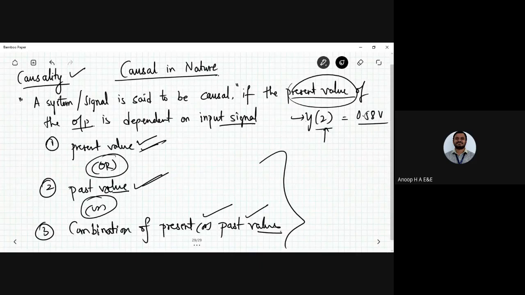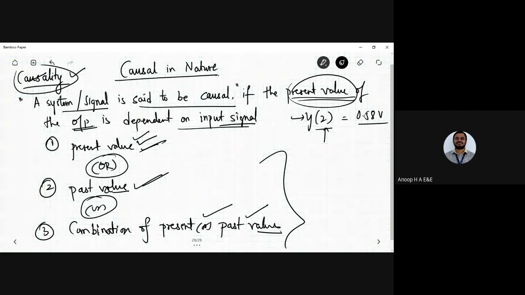Its effect is causality, right? Okay, so a system or a signal is said to be causal if the present value of the output is dependent on the input signal's present value or past value or combination of present or past values. Okay, so here you will come across delays or advancers.